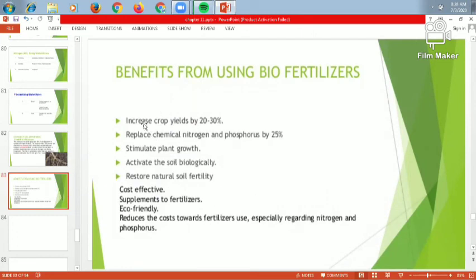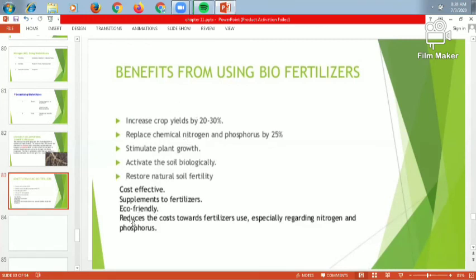You just have to know any 3 to 4 benefits or advantages of biofertilizers, because nowadays the whole world is focusing on the biofertilizer. So the question may be asked to write down any two benefits of using the biofertilizer. So you have to write down any two. So you have to write down to increase the crop yield. Secondly, eco-friendly. Then you can write that it replaces the chemical fertilizer, because these are the very good benefits.